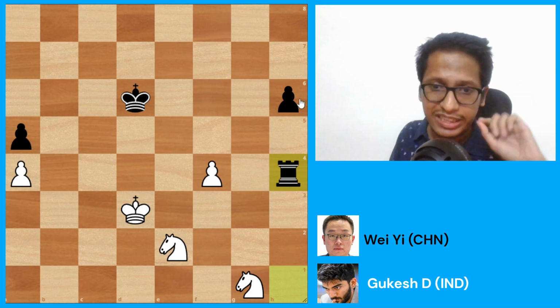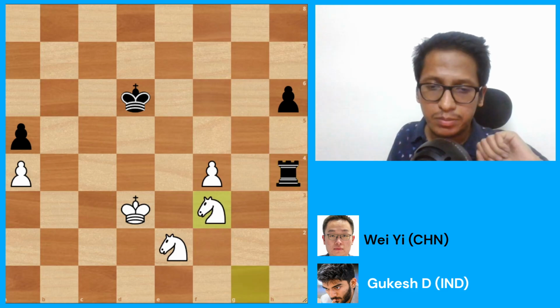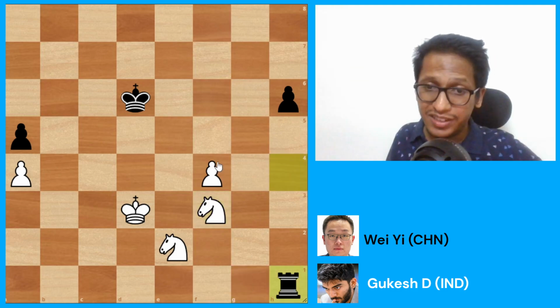However, there is one more asset that White has. Knight f3 was played, attacking the rook. The rook dropped to f1 and now f5.